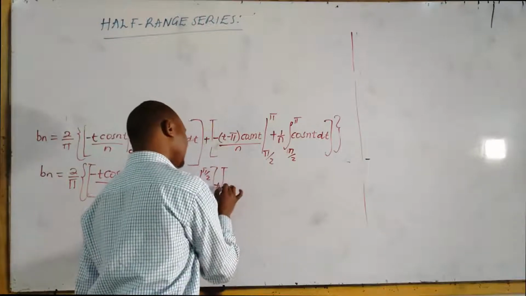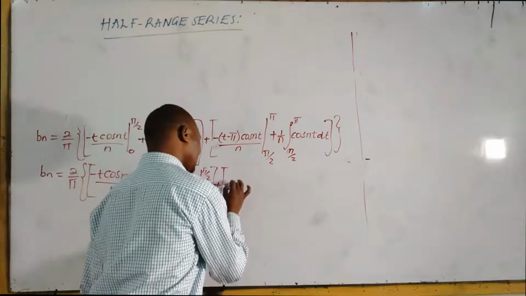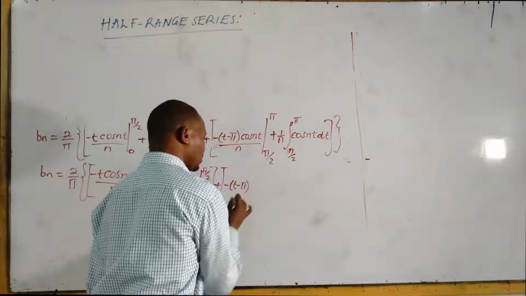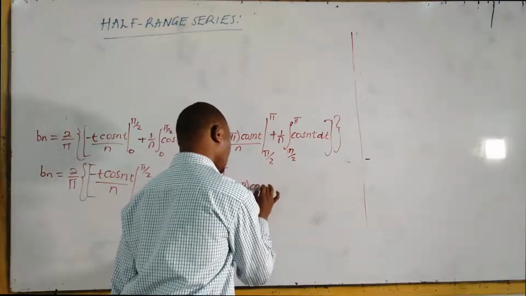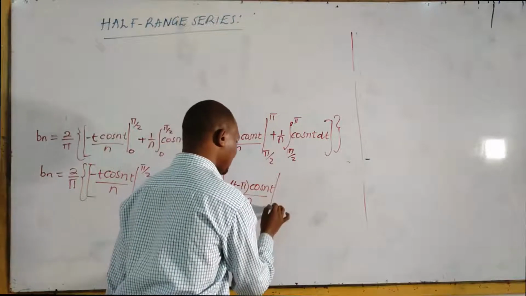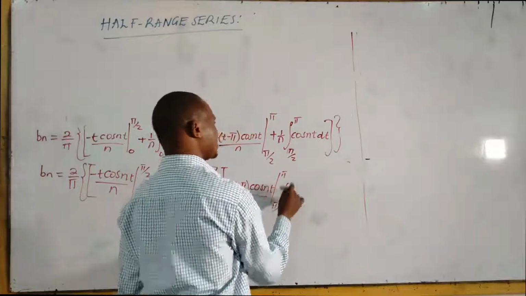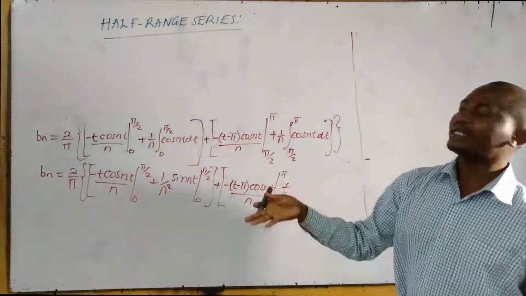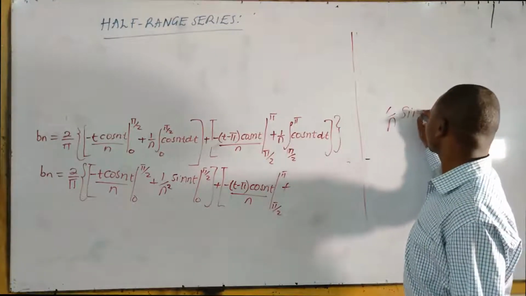Plus, here you have negative, t minus pi, close that, cos nt over n, we apply limit from pi over 2 to pi, plus, on integration cosine produces a positive sine, it will be 1 over n sine nt.